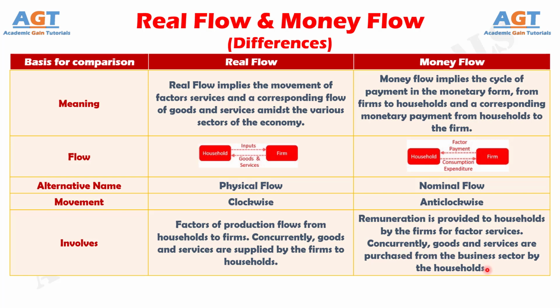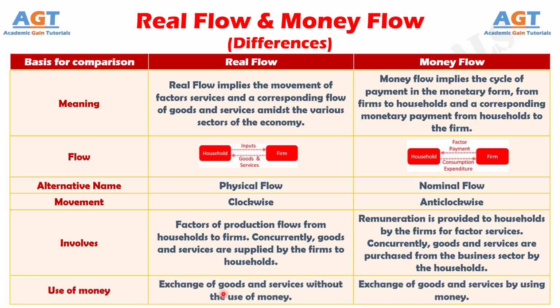And, difference number 6. In a money flow, money is used as a medium of exchange, which facilitates transactions by valuing them in monetary terms. Whereas, in real flow, money is not used as a medium of exchange, rather physical flow of factors of production and goods and services takes place. Therefore, the drawbacks of the barter system may take place.